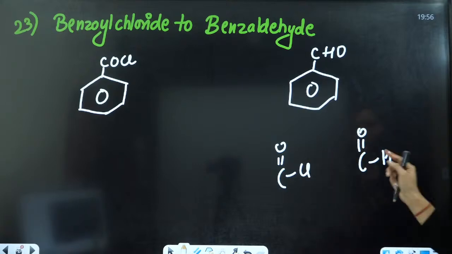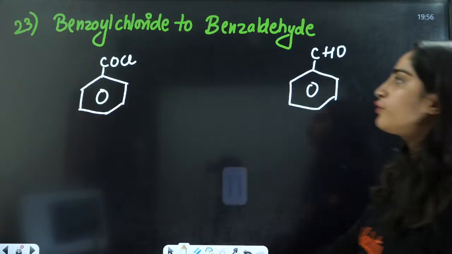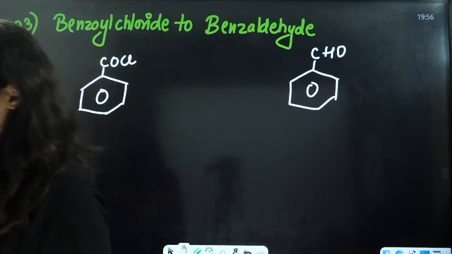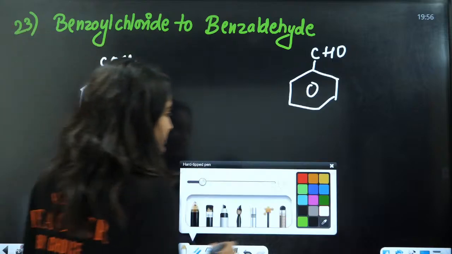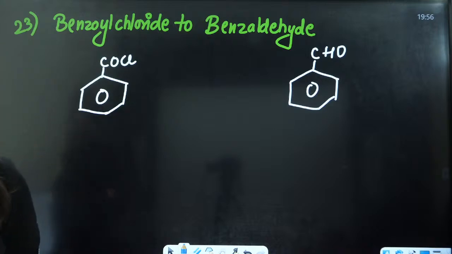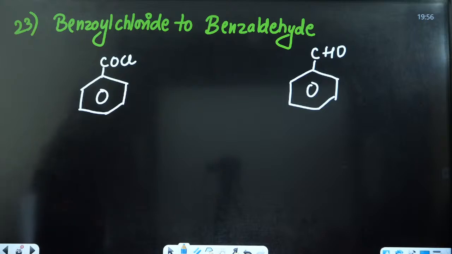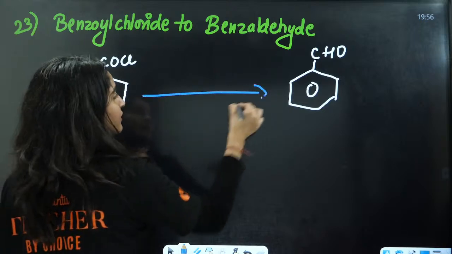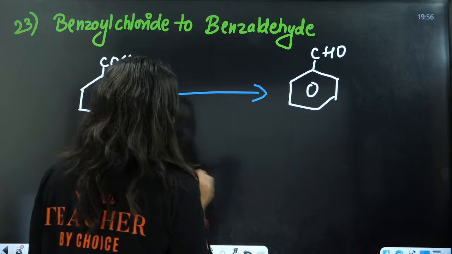How do we convert Cl to H here? Yes, very good, very simple. That is Rosenmund reduction. What are the reagents for Rosenmund reduction?